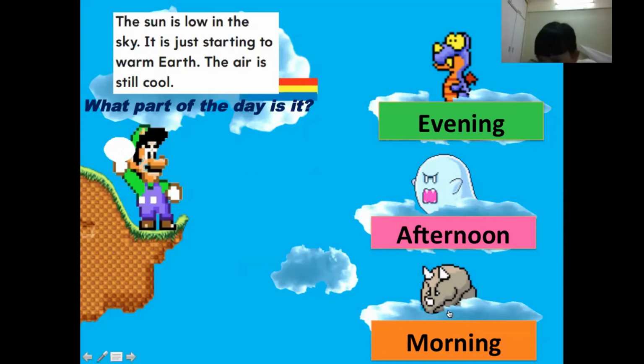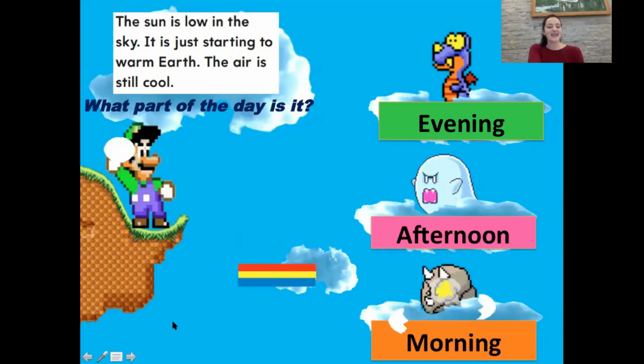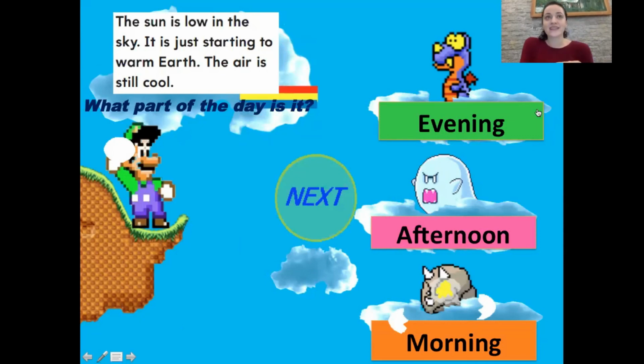Morning. There we go. All right, Kitty said it a second faster. If the sun was low in the sky and the earth was starting to get colder, it would be evening. But when it's low in the sky and the earth is getting warmer, it's morning because the sun's getting higher.